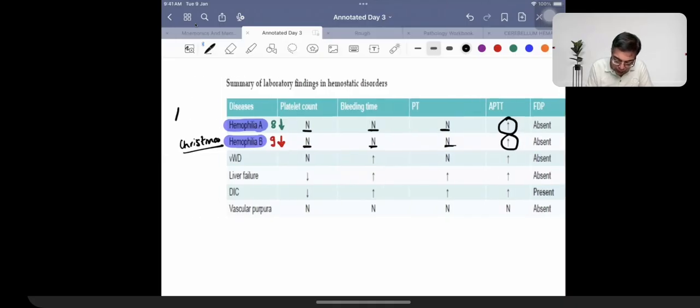What is the inheritance of this condition? Both these are examples of X-linked recessive conditions. And as we said, X-linked recessive conditions love boys. Boys, anyways, are interested more in the X factor. So remember the fact, X factor in boys.